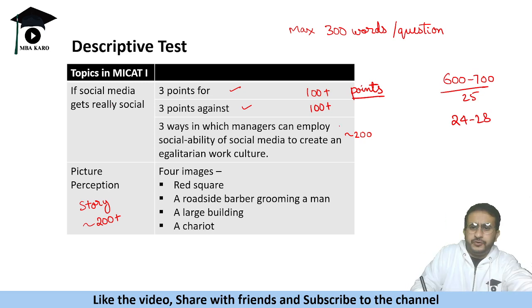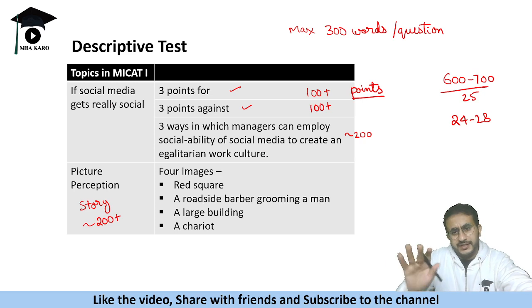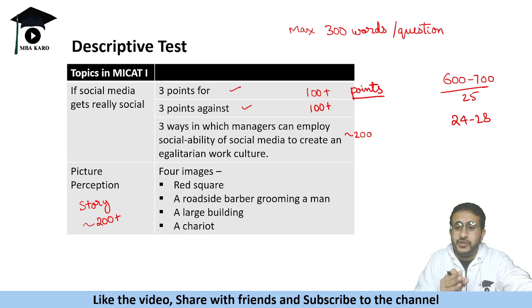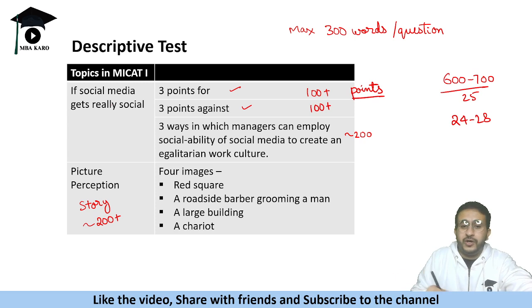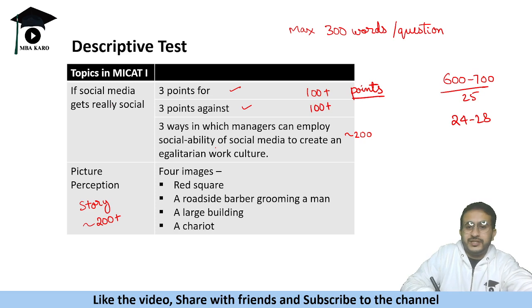Even if you do it 150 and make it around 500 to 600 words at least, that should be sufficient. But ensure that you answer all the questions. It should not be the case that you just write the story, you do not answer the questions, or you write these three questions and do not answer the story. So do the story and write 3 points for, 3 points against, right?